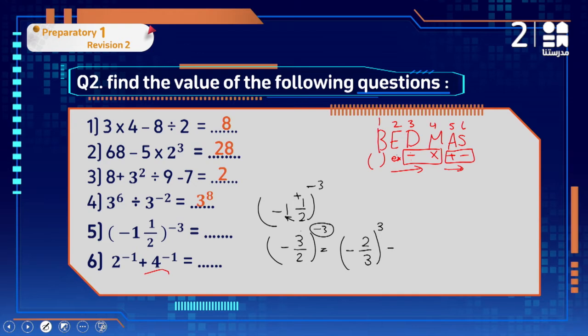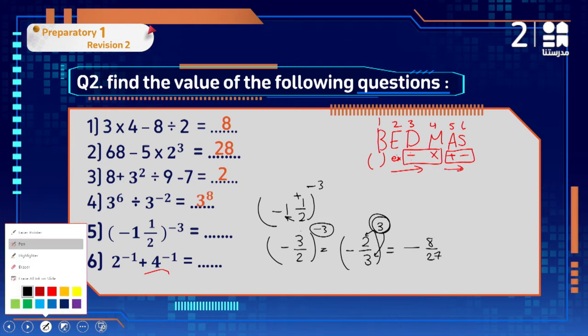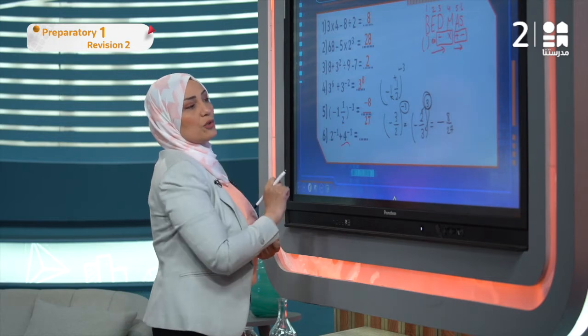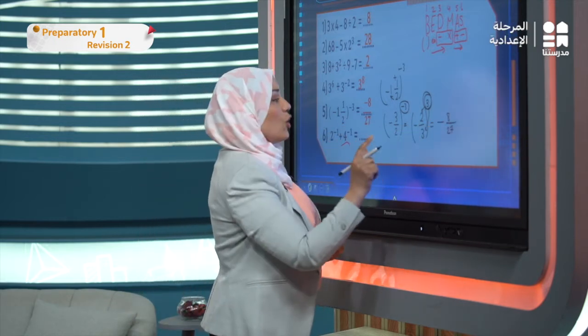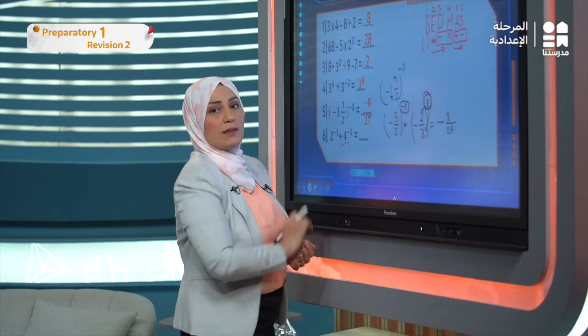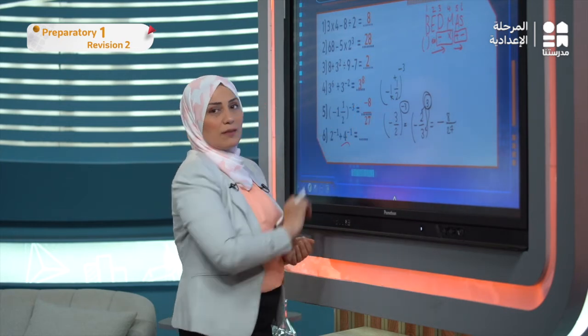Now, if I have an odd exponent and the value is negative, the answer is negative, of course. The exponent is odd, keep the negative. The exponent is even, cancel the negative sign. Then 2 to the power of 3 is 8, and 3 to the power of 3 is 27. So the correct answer is negative 8 over 27. By the way, you can write this negative beside the fraction bar, or write it up for 8, or write it down for 27. But the best way is to write it up, of course.